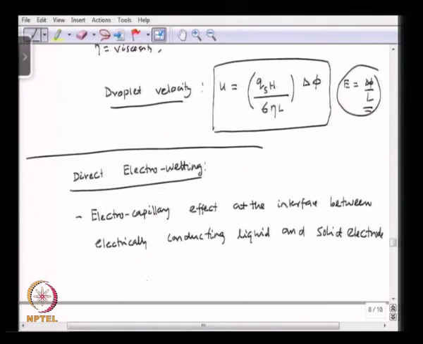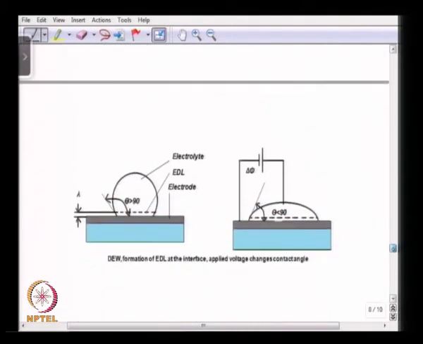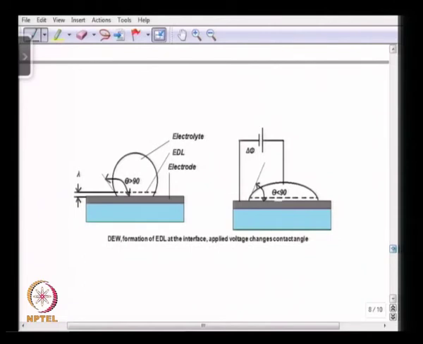So, as you see here, we have a solid electrode, and we have an electrolyte. In this case we can expect direct electrowetting at the interface between the electrically conducting liquid and the solid electrode.